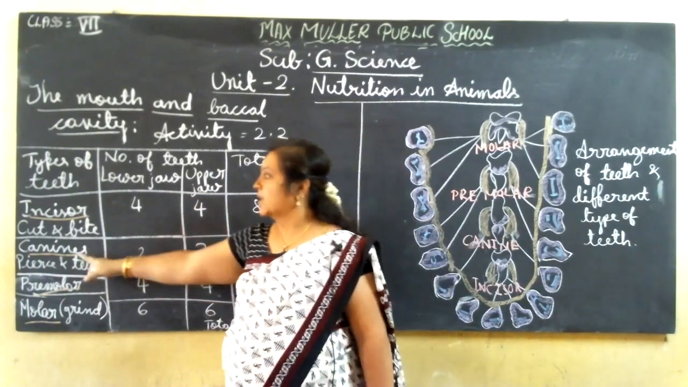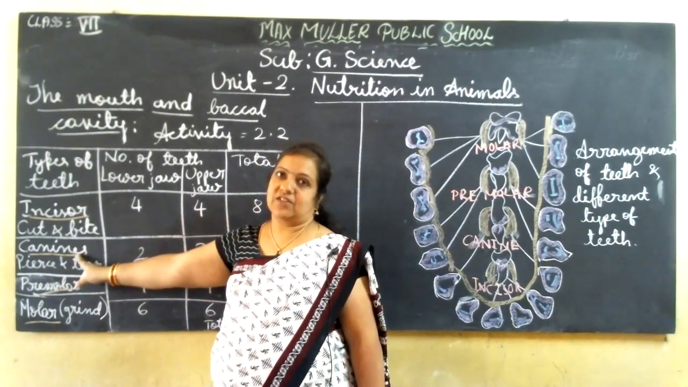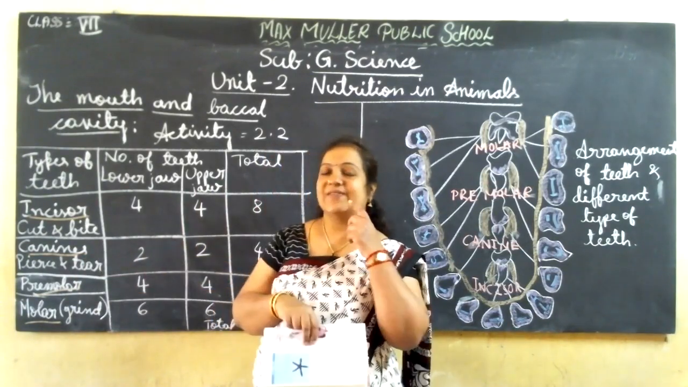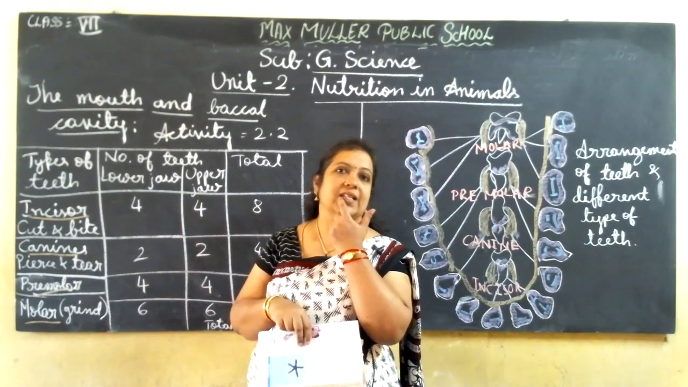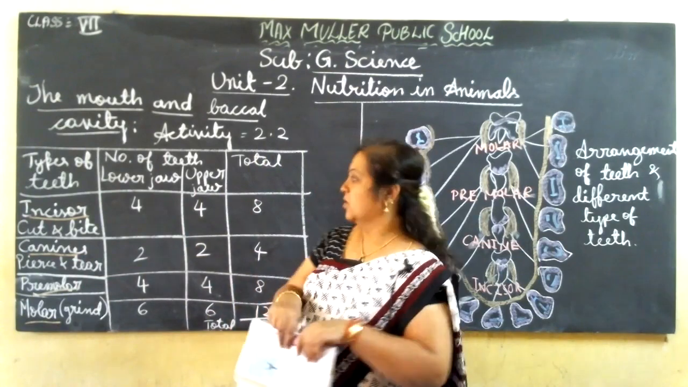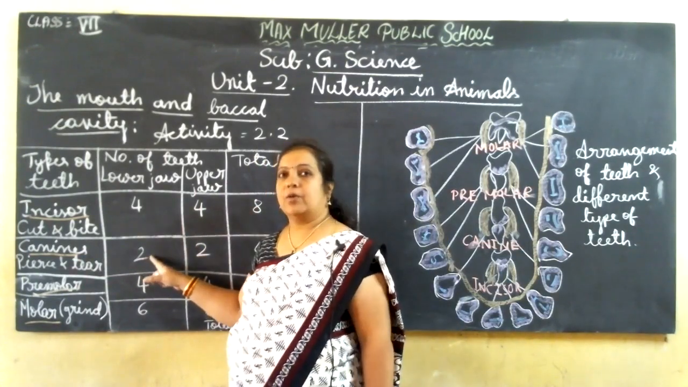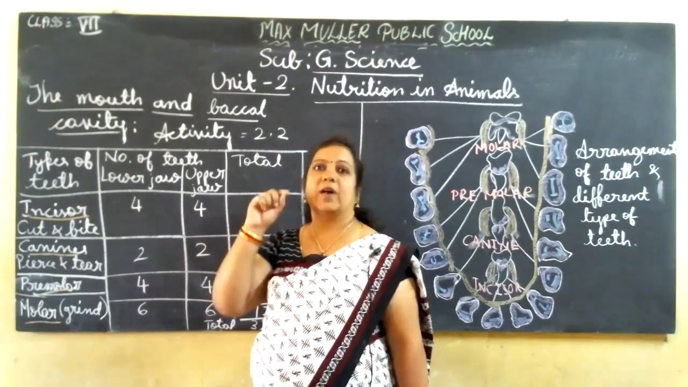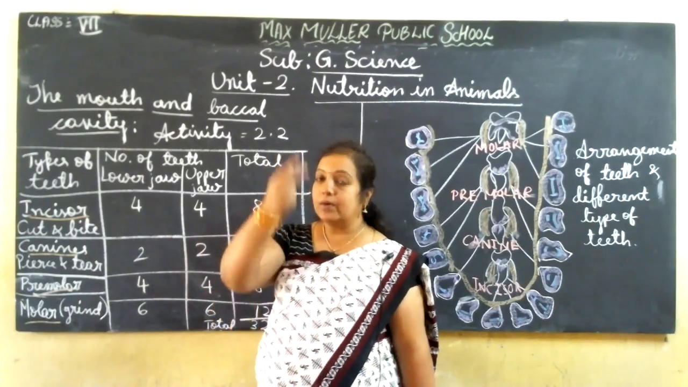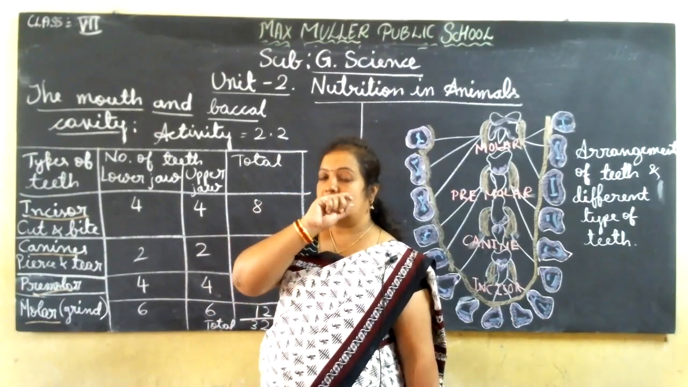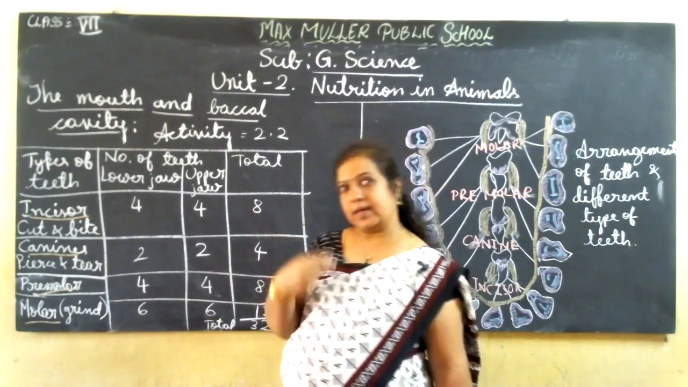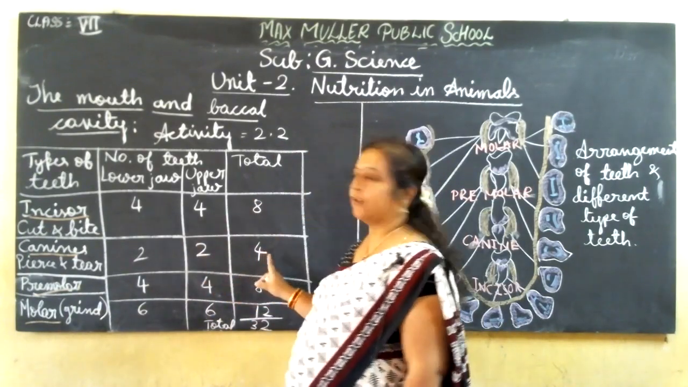Then the next type of teeth, canines. If you open your mouth, at the corners, they have sharp edges. There are 2, one on the left side and one on the right side, in the lower jaw. Like that in the upper jaw also, 2, one on the left and one on the right. So upper jaw 2, lower jaw 2. So 2 plus 2 is 4.